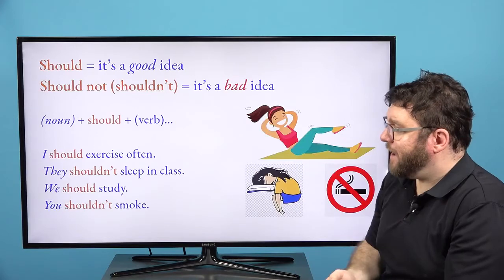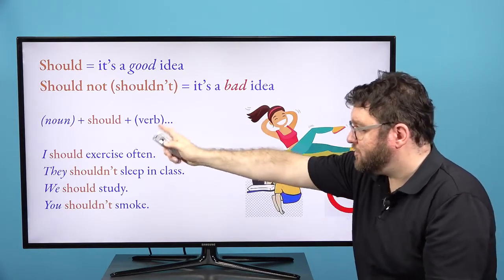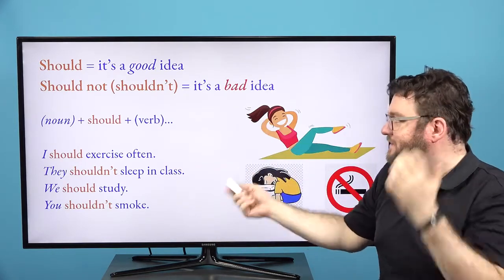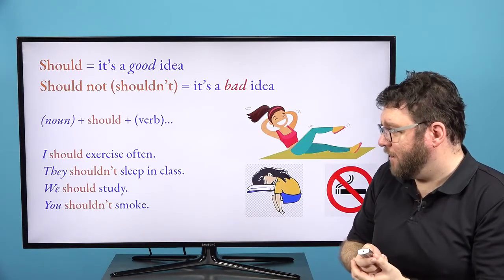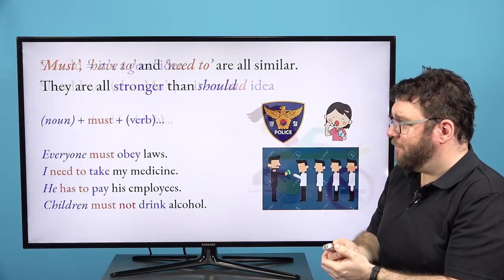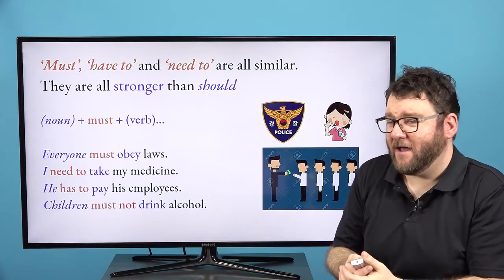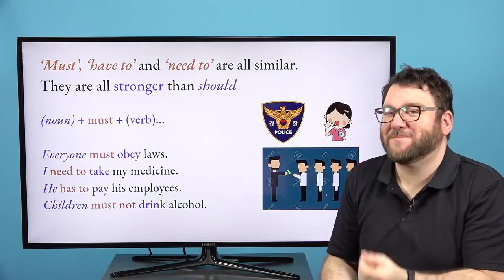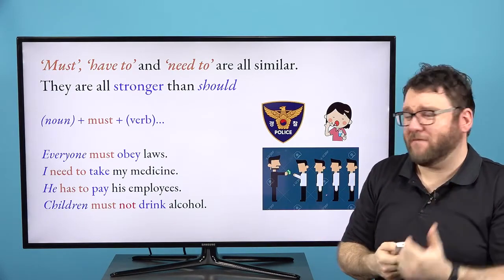And then we talked about the difference between should and must. So we have the noun, should, and then the verb. So I should exercise often. They shouldn't sleep in class. So this is the difference between, this is a recommendation, like have to. But must is a little different, right? We talked about that. Must is like, in Korean, the same have to, but is more like prohibition, remember? I want you to go back and look at that in the previous videos.